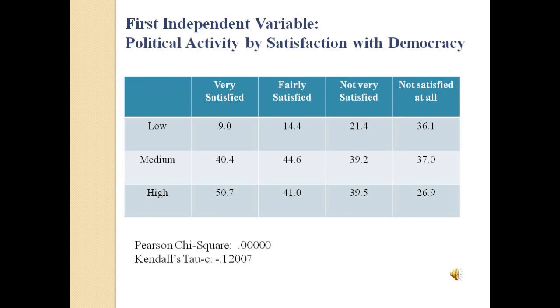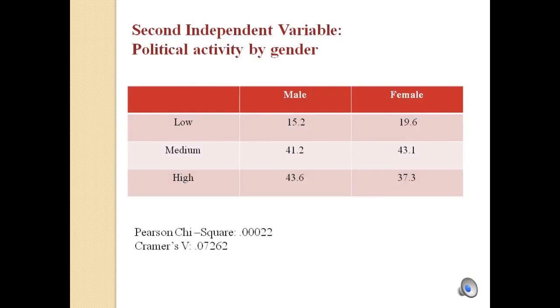Evidently, as we hypothesized, high satisfaction with democracy is associated with high levels of political activity, while low satisfaction is associated with low political activity. Also, our Pearson chi-square value of 0.0000 indicates that this relationship has a high statistical significance. This is a cross-tabulation using our second independent variable displaying political activity by gender.